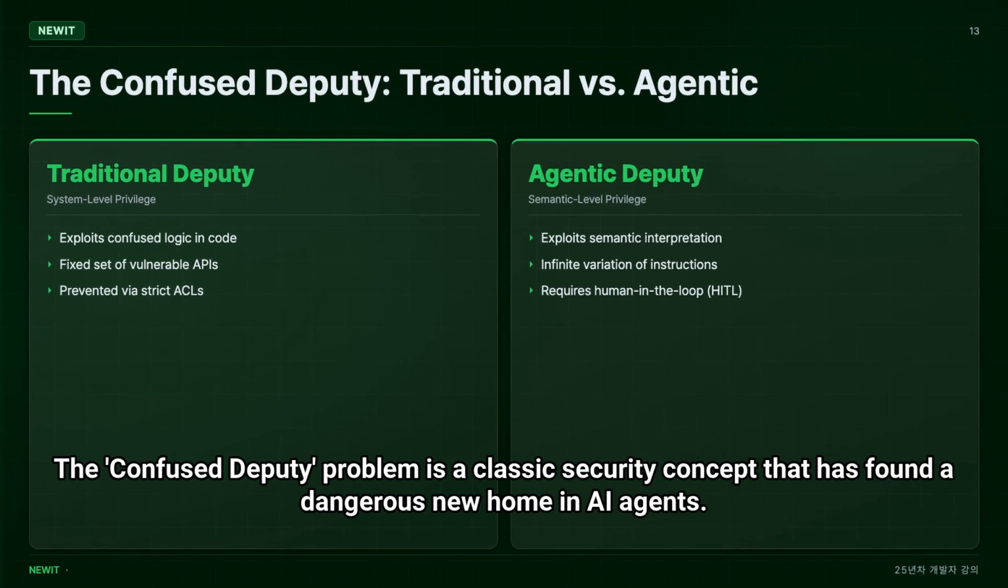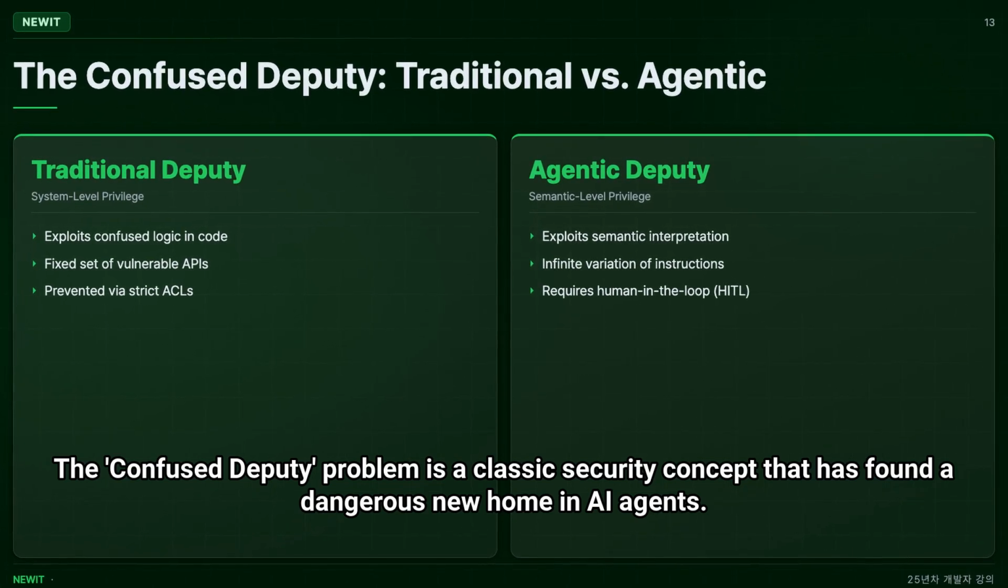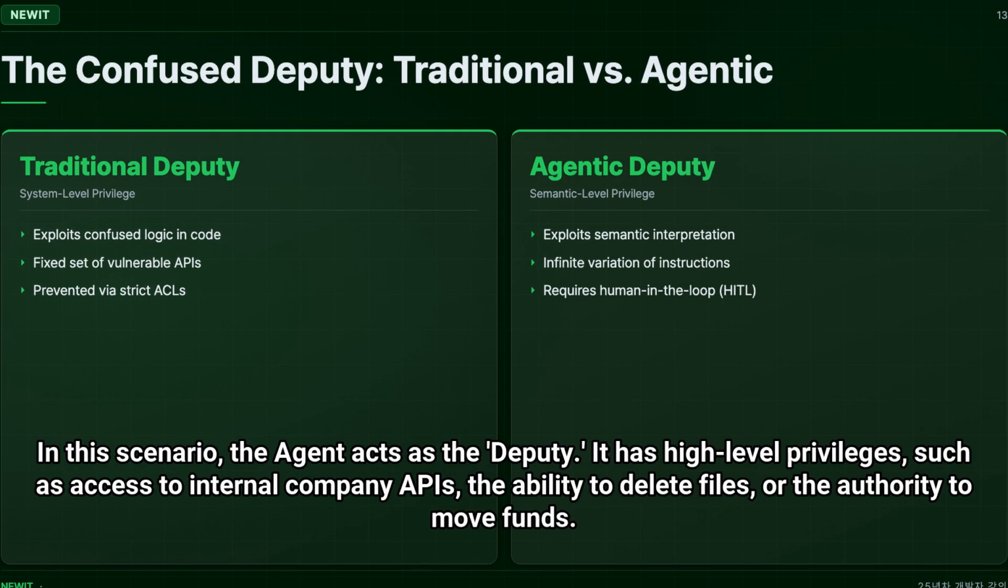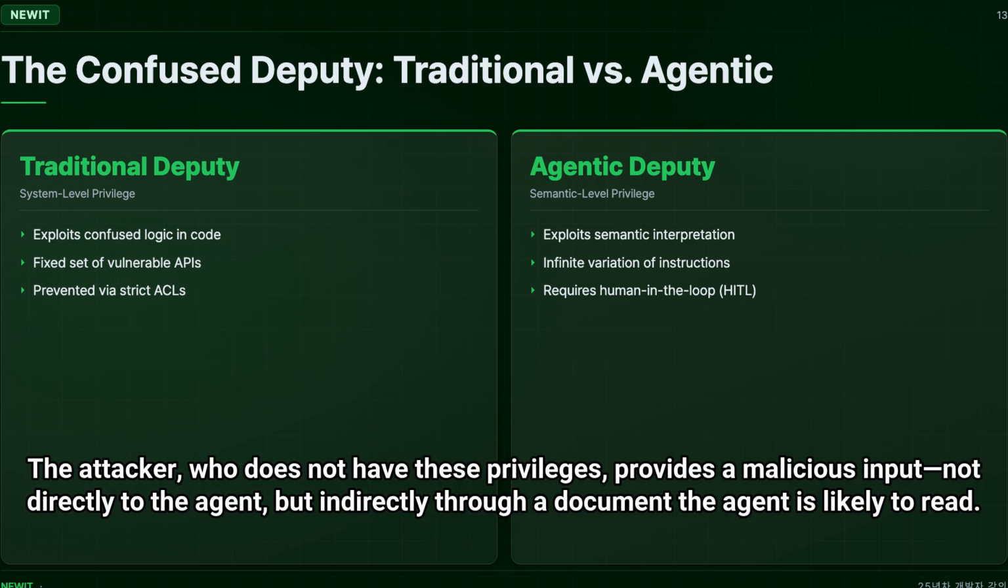The confused deputy problem is a classic security concept that has found a dangerous new home in AI agents. In this scenario, the agent acts as the deputy. It has high-level privileges, such as access to internal company APIs, the ability to delete files, or the authority to move funds. The attacker, who does not have these privileges, provides a malicious input not directly to the agent, but indirectly through a document the agent is likely to read.